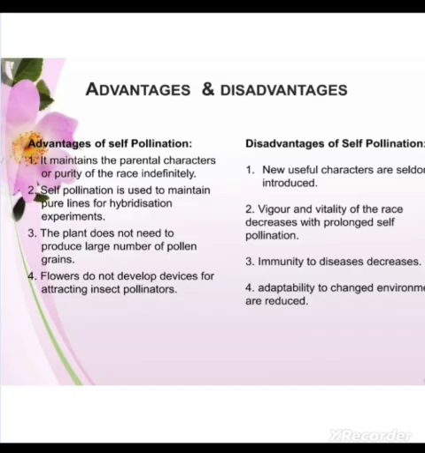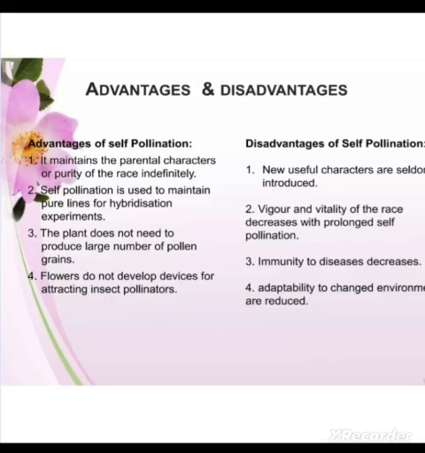We get the pure lines if we don't want any kind of variation. We want just the pure lines. So with the help of this pollination we can easily get the pure lines. And most important, it does not need any pollinating agent or depend upon any other agent to bring about pollination. And also these plants do not need to produce a large number of pollen grains. So these are some of the advantages of self pollination.